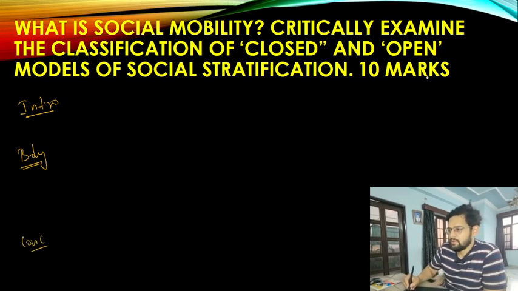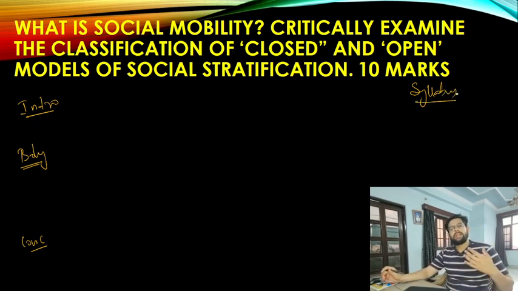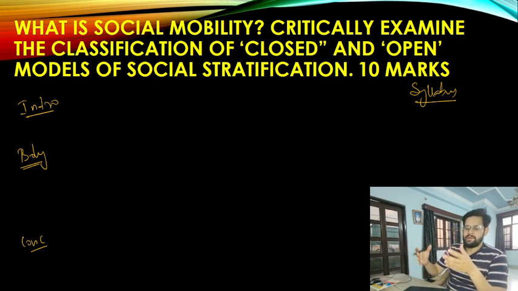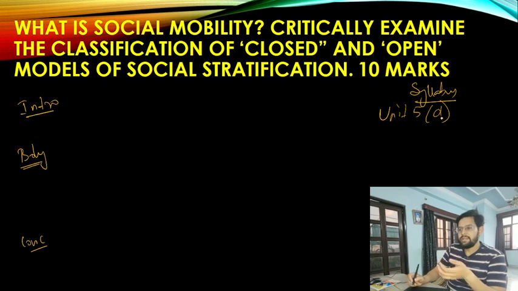As I properly believe, whenever you are reading any question, you should be able to get a very crisp idea from which part of the syllabus it is coming. Is it coming from the static part, or an interstatic part, or the dynamic part? This question is coming directly from the static part of your syllabus, the fifth unit, stratification and mobility, and the fourth part that we are having is open and closed societies. So it is unit 5, part D.